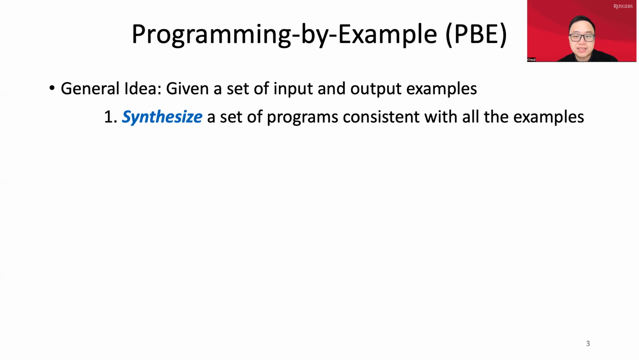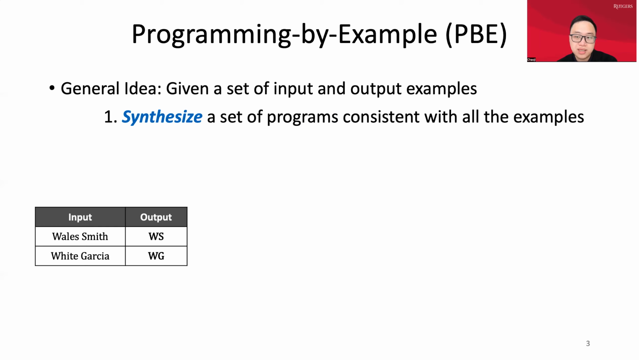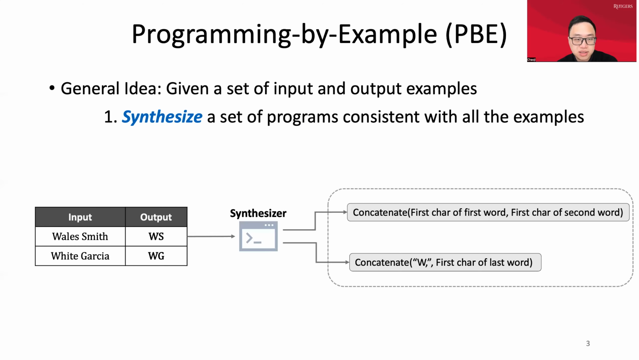So what is programming by example? The general idea is that we can learn some program automatically from the given input and output strings. For instance, here we have two input and output examples, and our target is to extract the initials of the input strings. And based on these strings, we can have a synthesizer to learn two consistent programs. The first consistent program will concat the first char of the first word with the first char of the second word. And the second program will concat the character W with the first char of the last word.